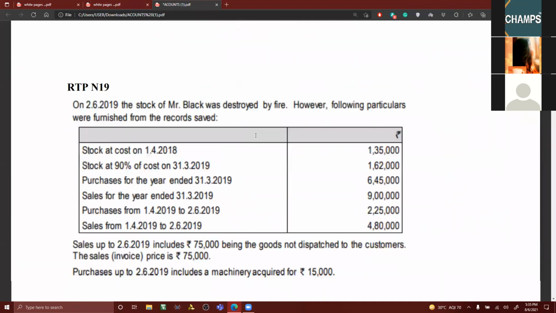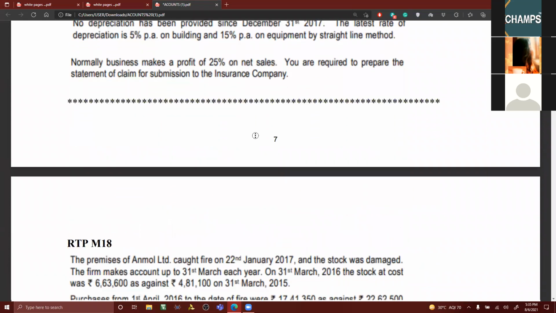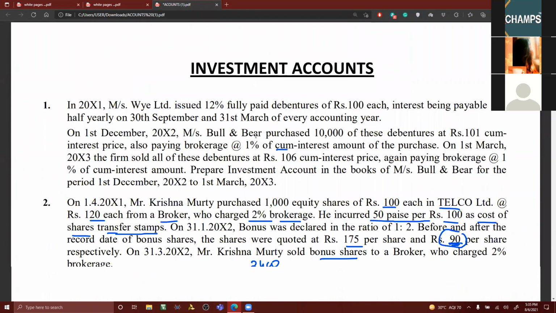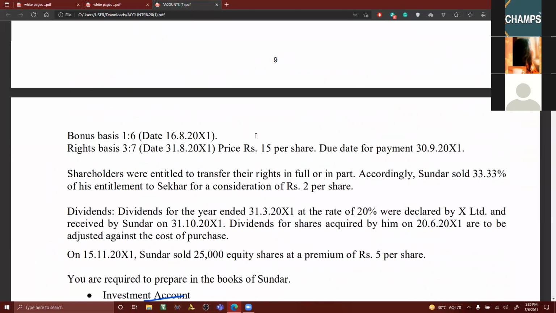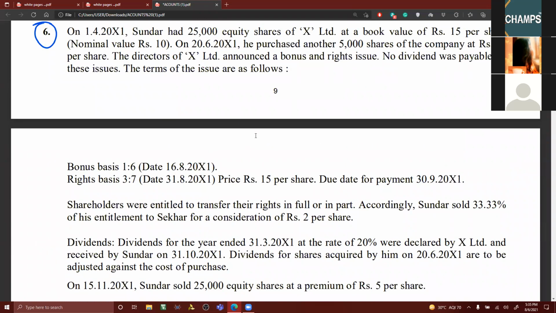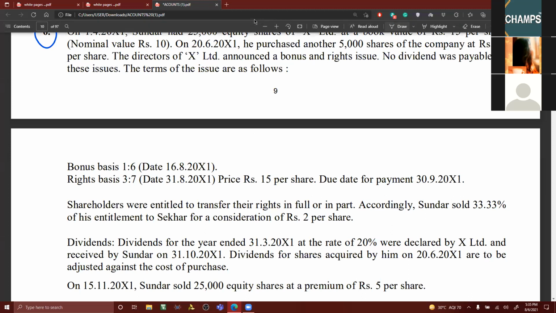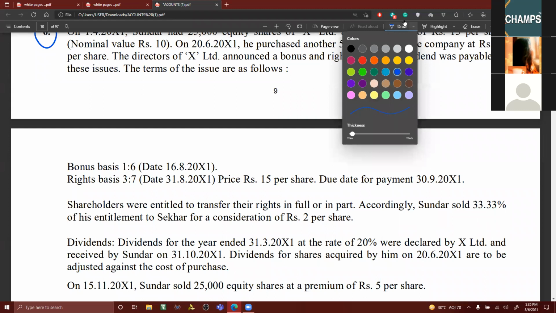I think we need to start with this one, sixth problem today. On 1st April 2011, Sundar had 25,000 equity shares of X Limited at a book value of 15 rupees per share, nominal value 10 rupees.